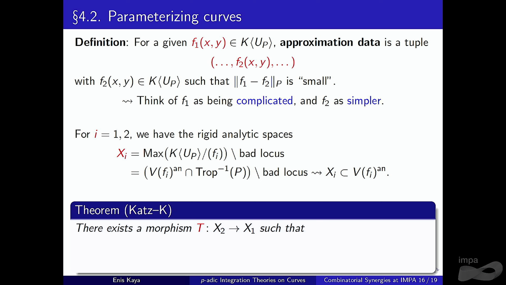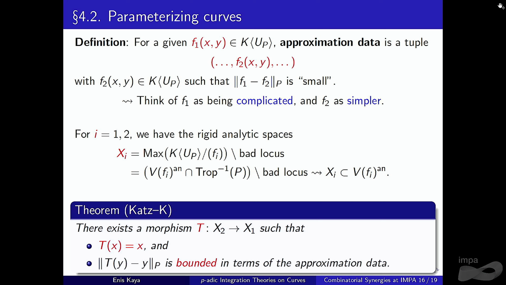So the first theorem we proved is that there should be a nice morphism from the easier variety to the harder, more complicated variety, where we can fix the x coordinates and the image of y minus y, so their norm, is bounded in terms of the approximation data. Okay, once again, it's all about getting nice approximation.